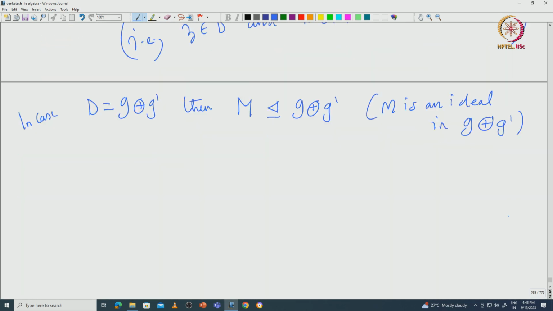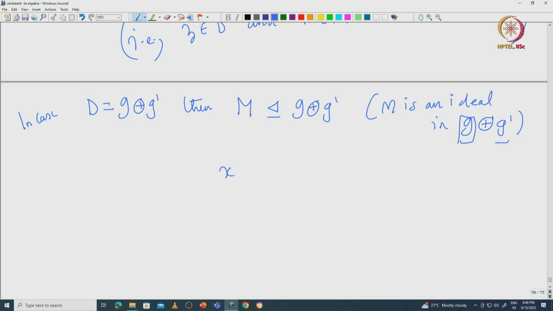But we know from the theory of semi-simple Lie algebras that this g, the first coordinate, and g dash, the second coordinate, are the only ideals inside g direct sum g dash.